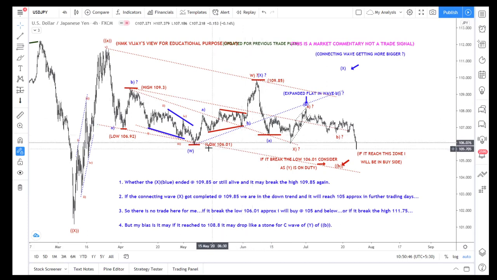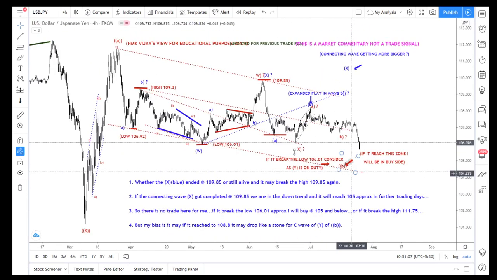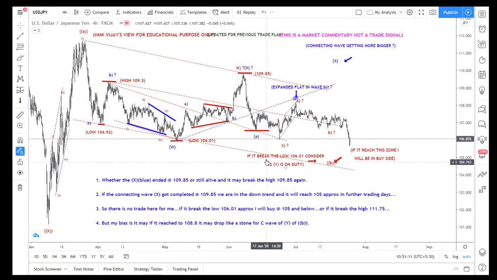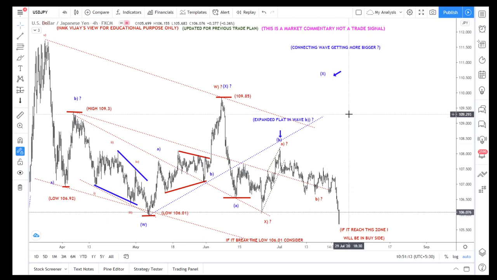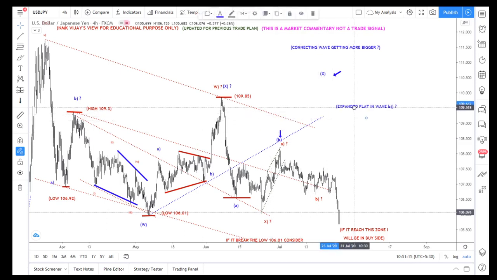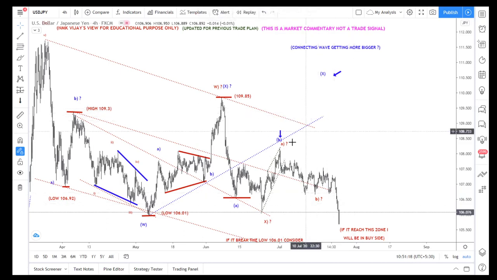And if it breaks this, I will be on the buy side. So if it breaks the low, consider the Y done. If it reaches this zone, I will be on the buy side. So I already pre-planned everything, and this is my previous plan. I have a lot of plans for those possibilities.